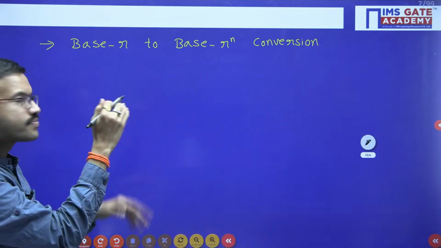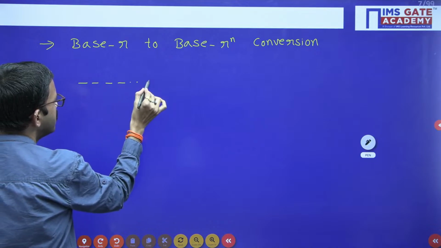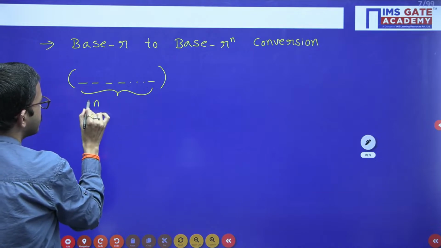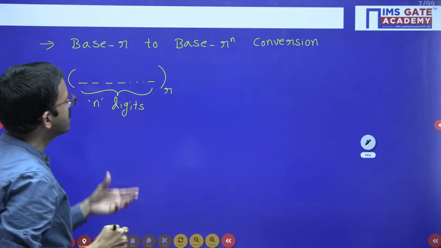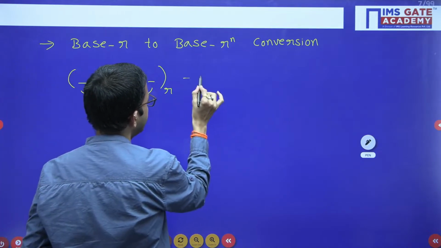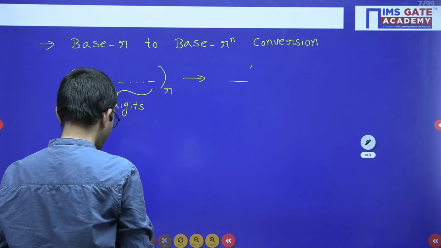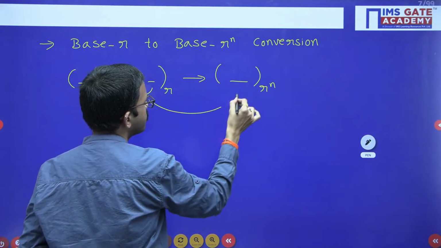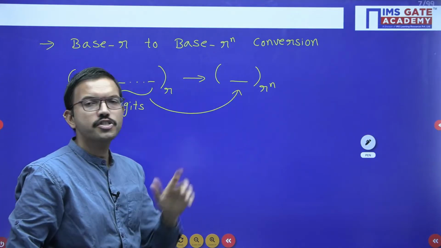Similarly, vice versa. Say for example, you are having n number of digits belonging to base r. By doing the grouping of n digits of base r, you will get one digit corresponding to base r power n.